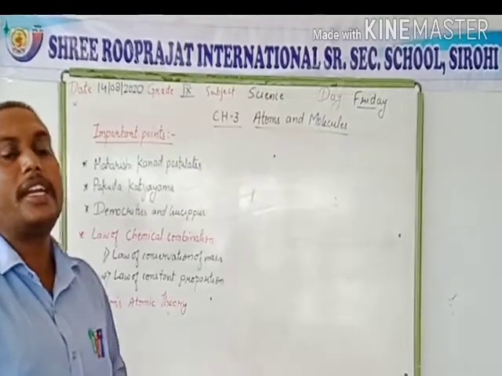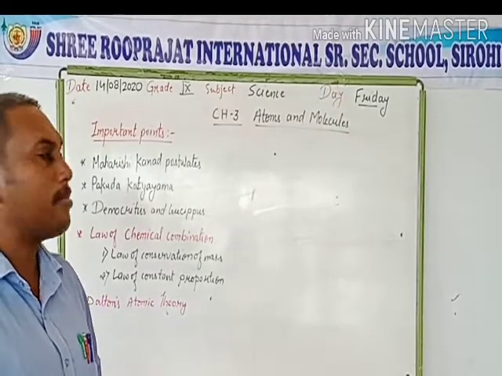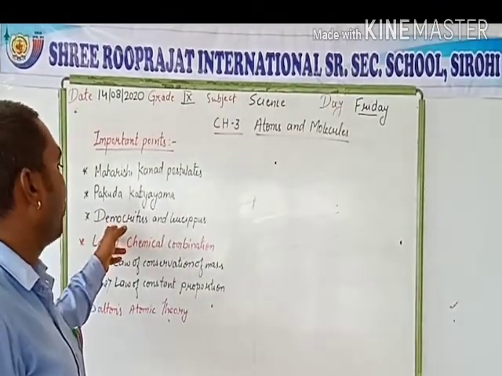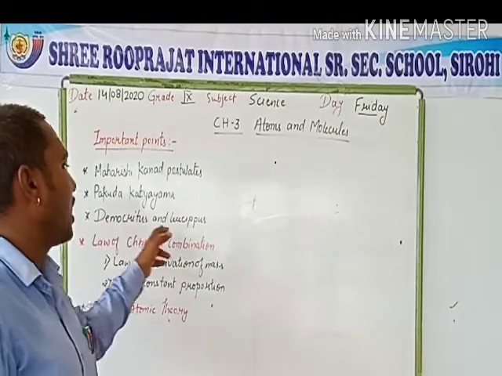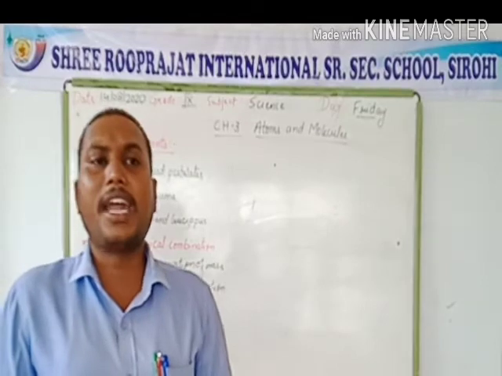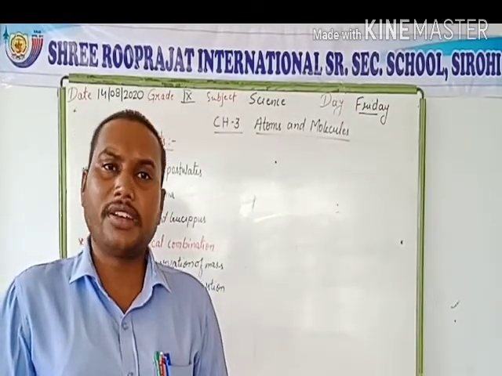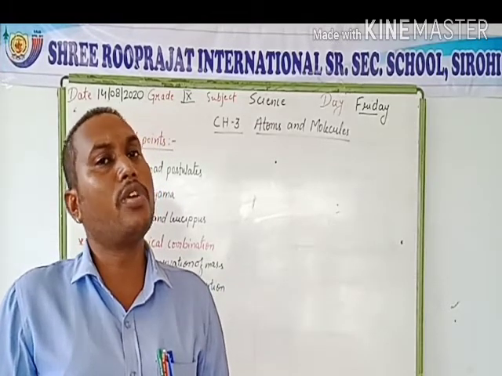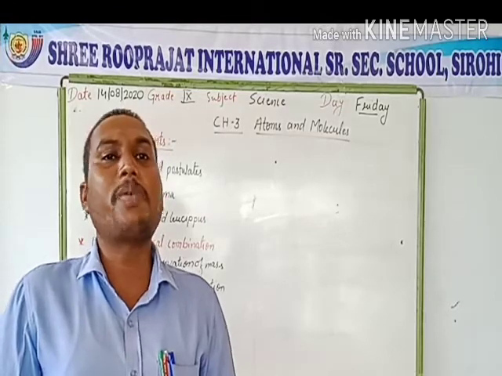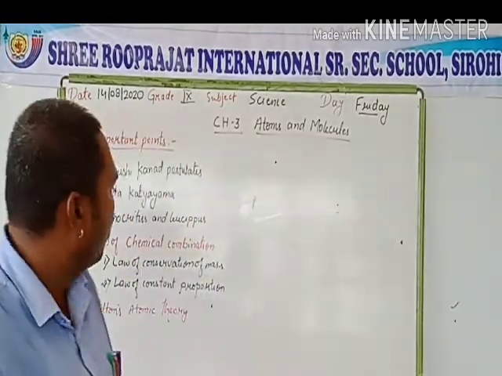Similar to that, the Greek philosophers also gave an idea or concept on the atoms. They were Democritus and Leucippus. Democritus and Leucippus also said the same thing, that when we continuously divide a substance or matter, it will divide into the smallest particles which cannot be further divided, and this smallest particle is known as the atom. This concept was given by Democritus and Leucippus.